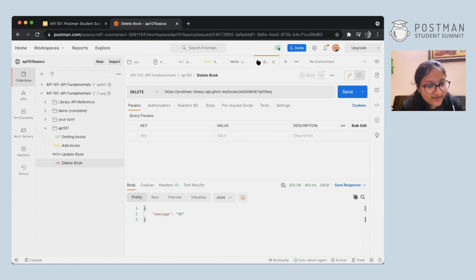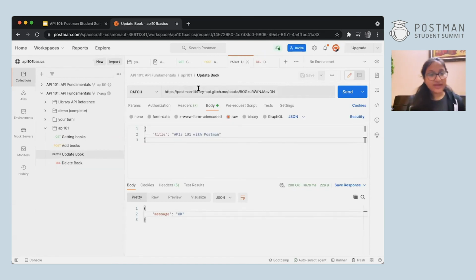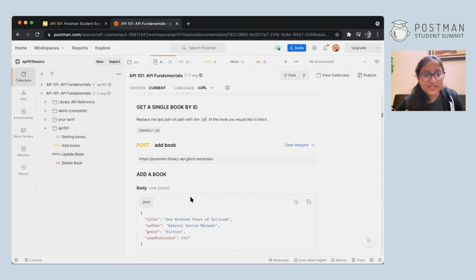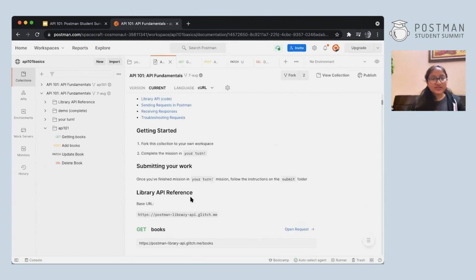Ayush is saying I'm getting 405 method not allowed for put. It might be an issue that the put method in the API hasn't been updated yet because it's not there in the documentation, but maybe you can try it with other APIs. There are a lot of APIs. You can check out this explore page. I'll open it and show it to you.